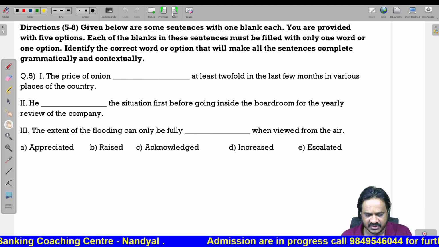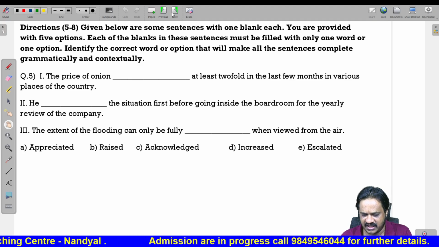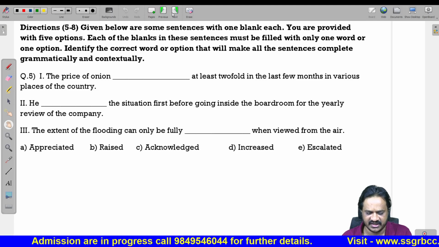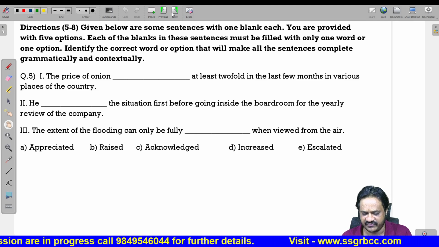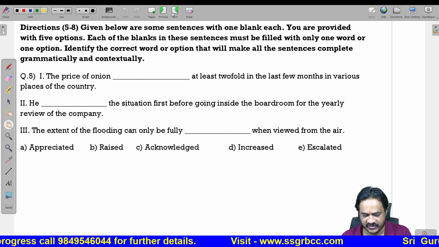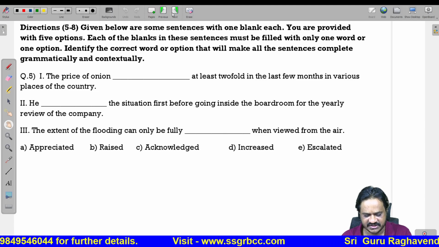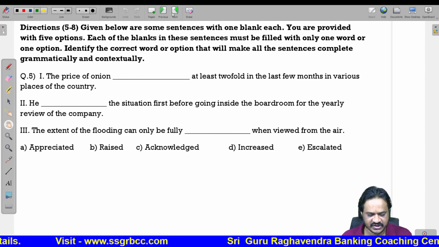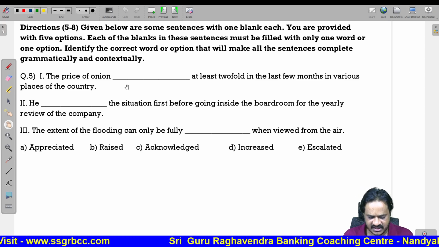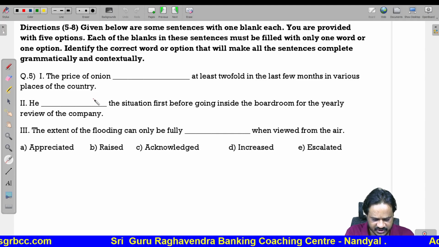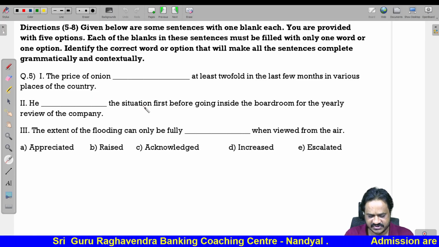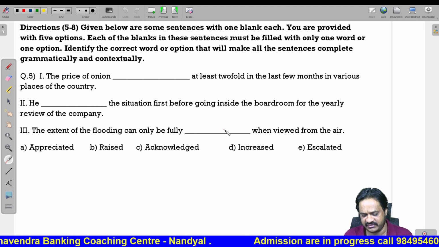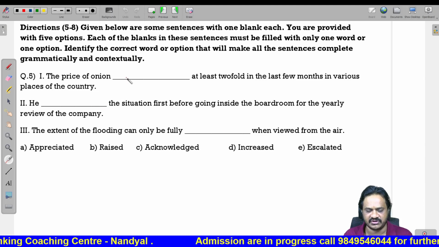Now, the price of the onion dash at least twofold in the last few months in various places of the country. He dashed the situation first before going inside the boardroom for the early review of the company. The extent of the flooding can only be fully dashed when viewed from the air. So, here we are having 3 blanks and there will be one word that can be used in all the 3 blanks. Sometimes one word can be used in one blank, it cannot be used in other blanks, but there will be one common word which can be used in all the 3 blanks.